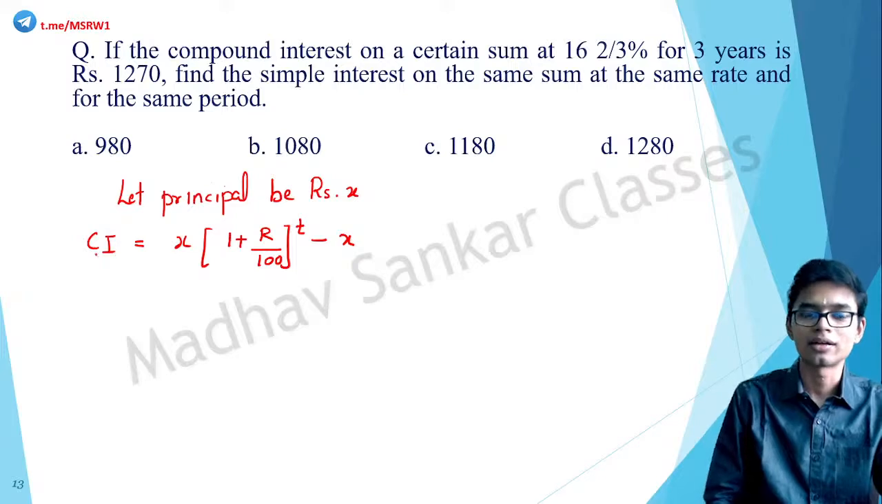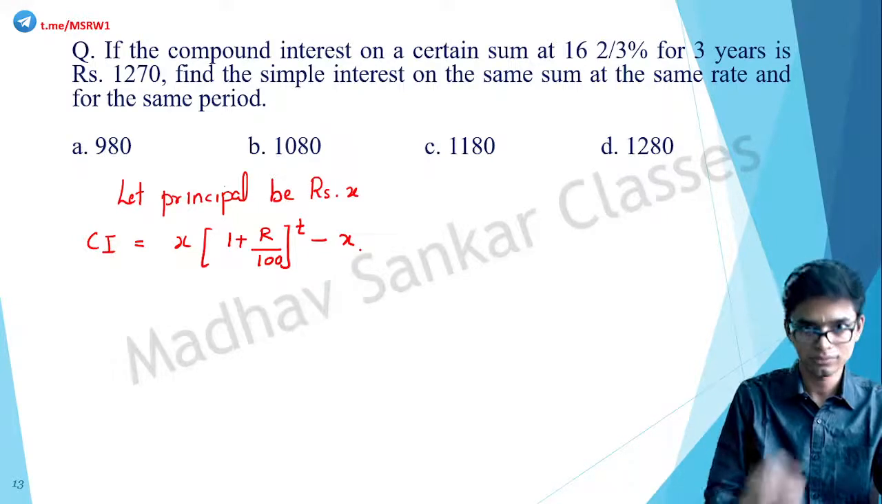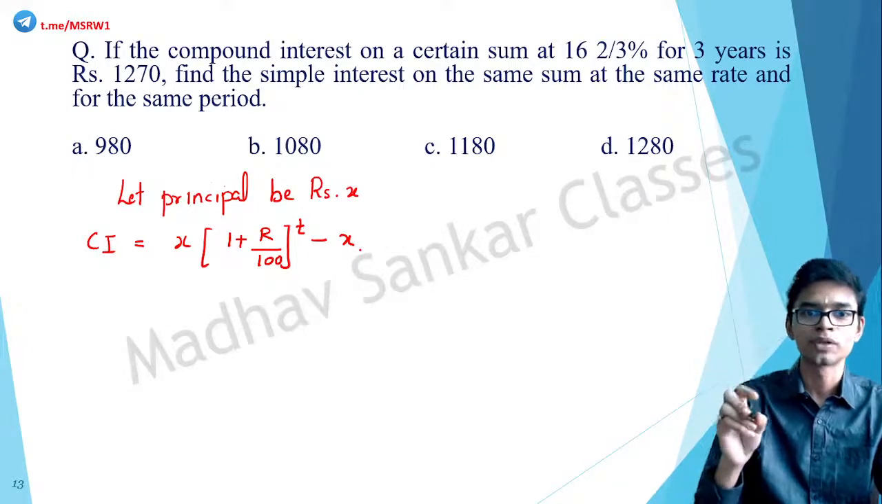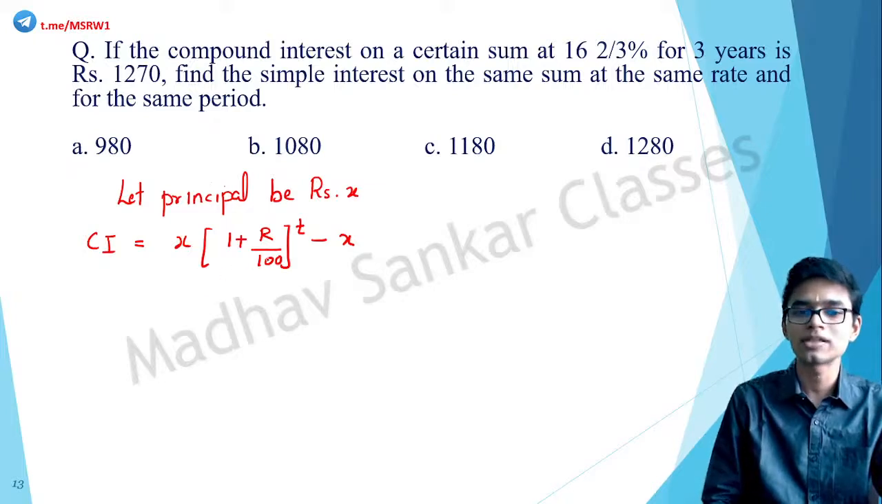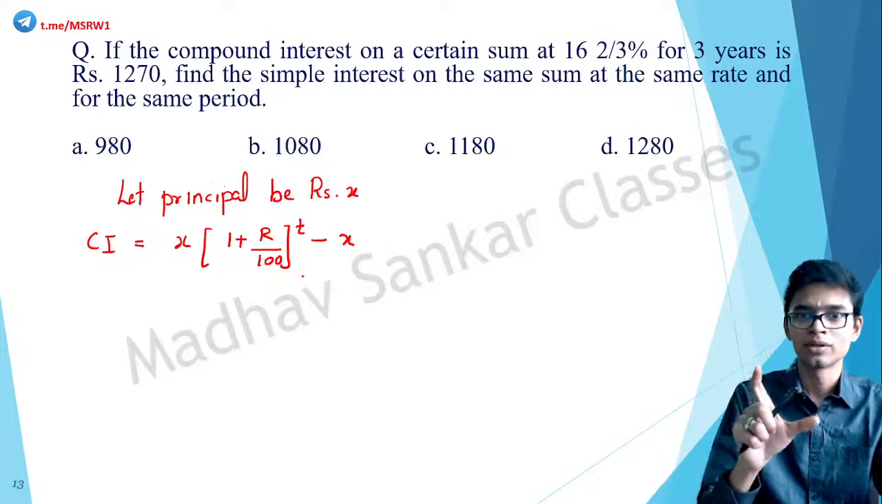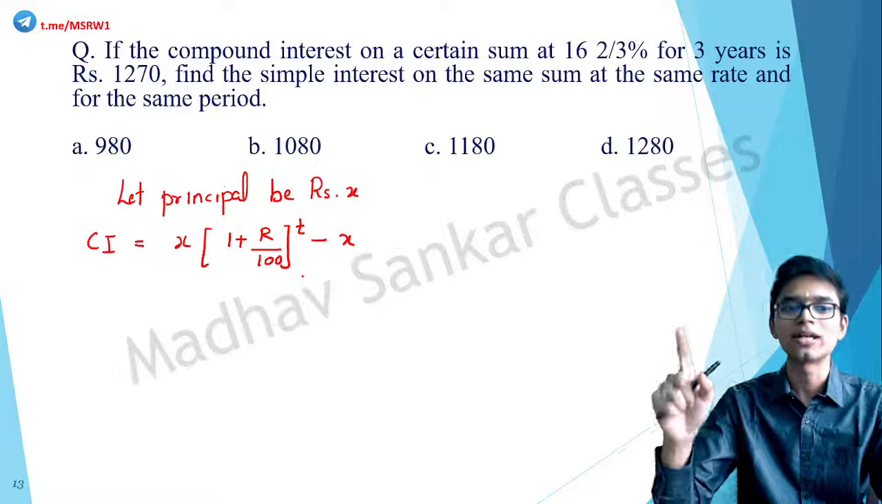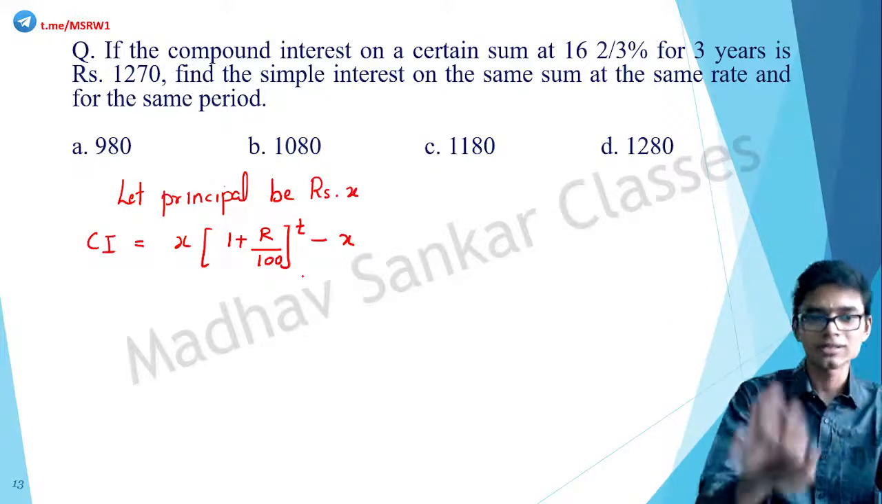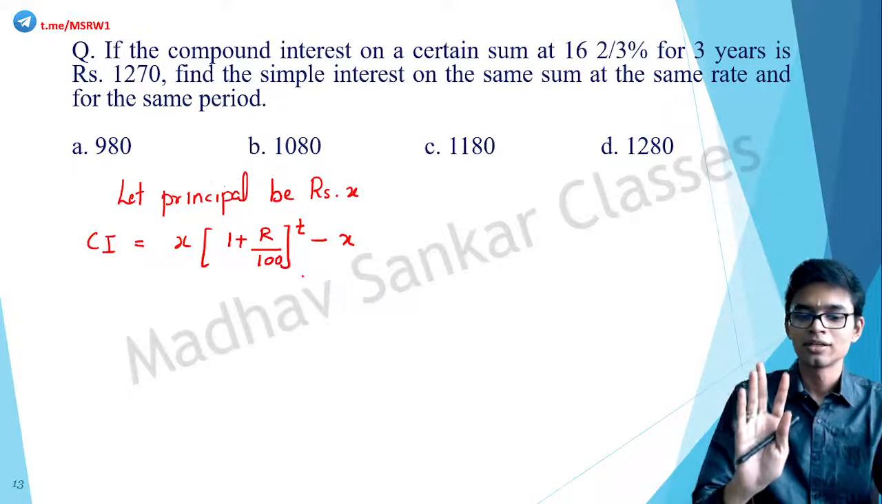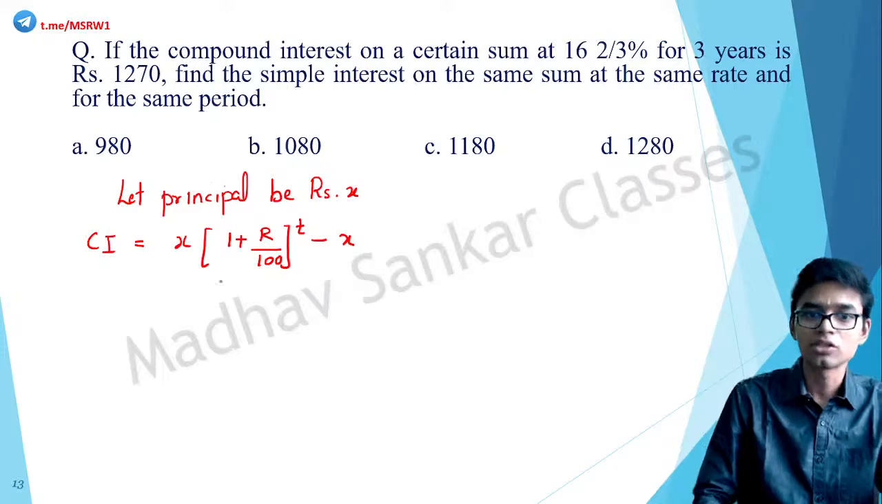I mean compound interest, so you have to subtract the principal from the amount. X into 1 plus R by 100, the whole raised to 2 is the amount, minus principal, that gives you the compound interest. So this is the formula for compound interest. Okay, so we can substitute this in the question and we can rewrite this as